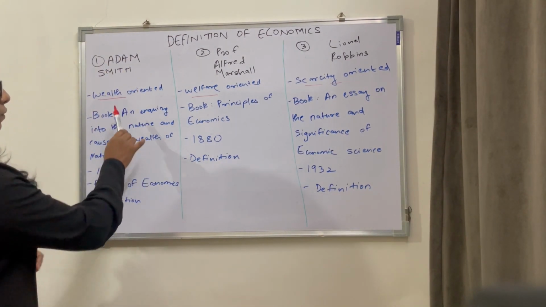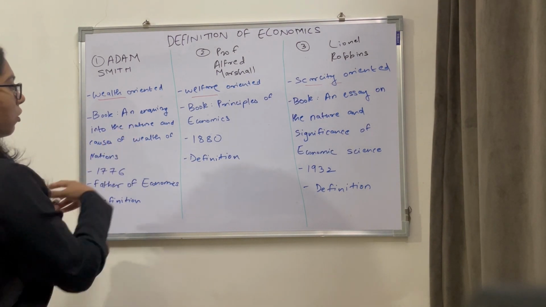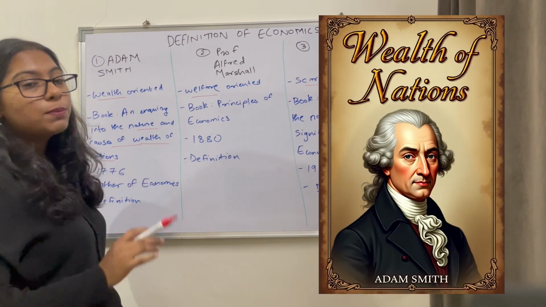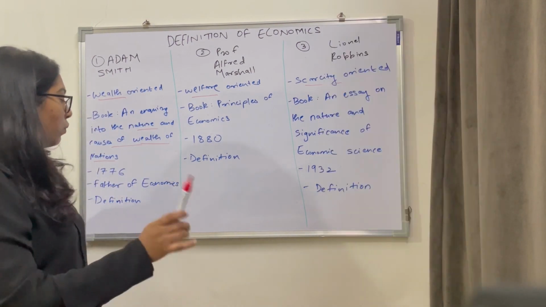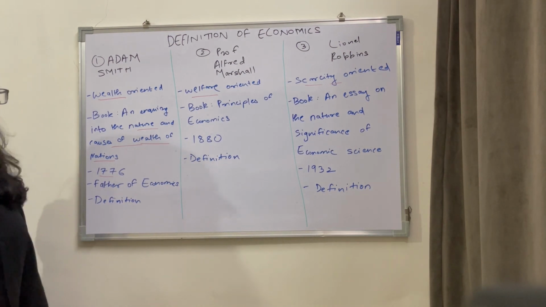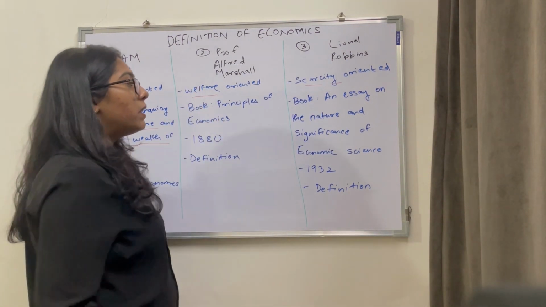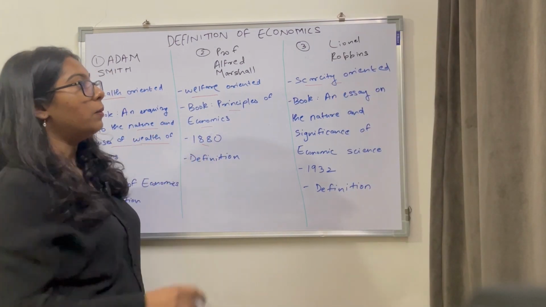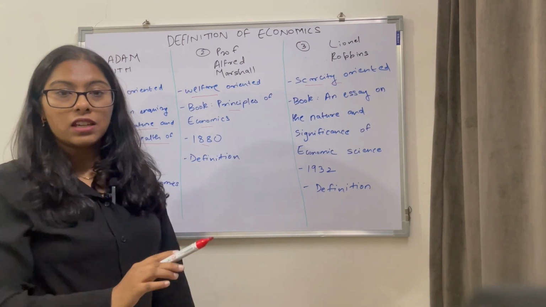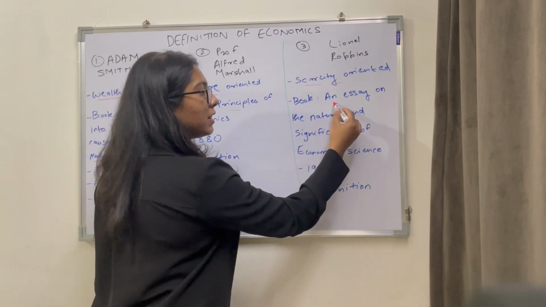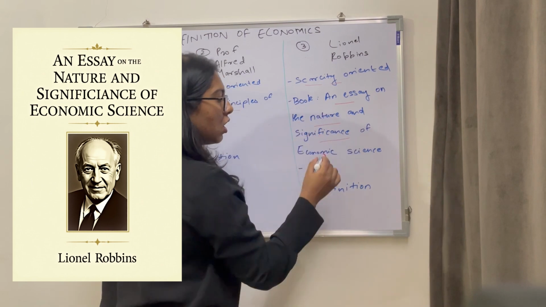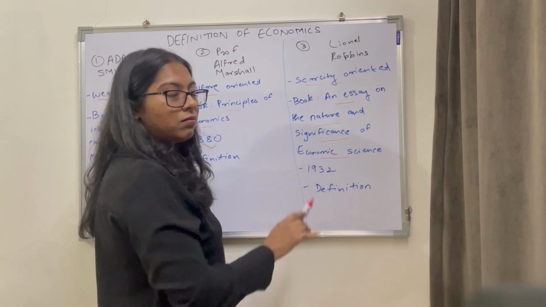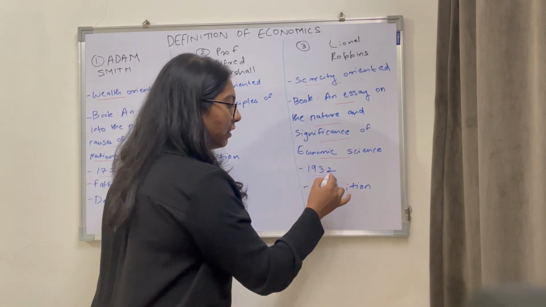Now, Adam Smith gave this definition in his book, An Inquiry into the Nature and Causes of Wealth of Nations. This book is popularly known as Wealth of Nations. It was published in 1776. Alfred Marshall gave his welfare definition in the book Principles of Economics, which was published in 1880. Lionel Robbins gave his scarcity-oriented definition in his book named An Essay on the Nature of Significance of Economic Science. This is not an essay, it is a book. The book is named An Essay, which was published in 1932.